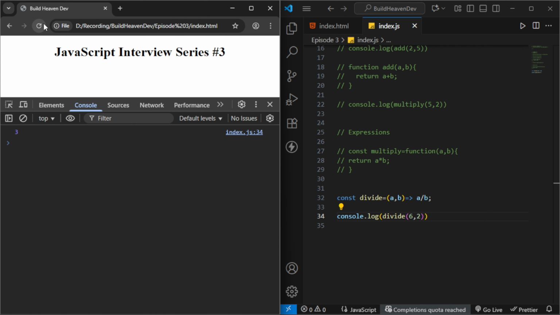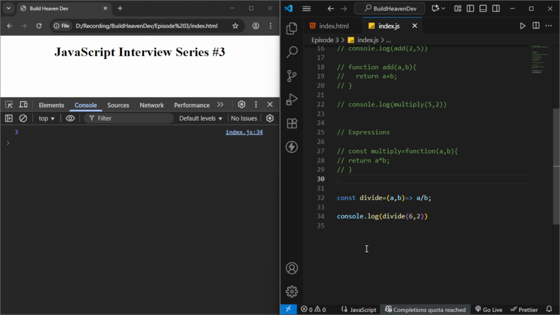So if you are thinking arrow functions and normal functions are the same, they are not actually the same. It looks like a normal function, but the main difference is that an arrow function does not have its own this context.